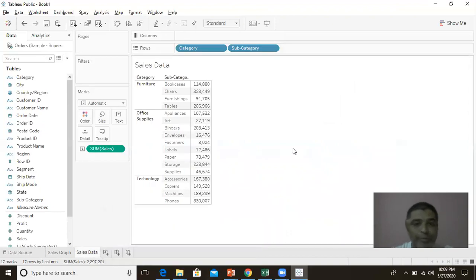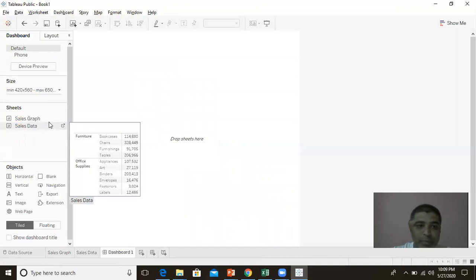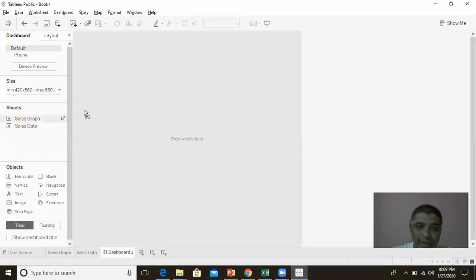So now what is a dashboard? Generally, a dashboard is nothing but a place where I can combine multiple graphs and multiple data tools into a single place where I can do better data analysis. So if I want to create a dashboard, it's very easy. I just hit this particular new dashboard. I get whatever sheets are there. So I say I want to see this particular graph.